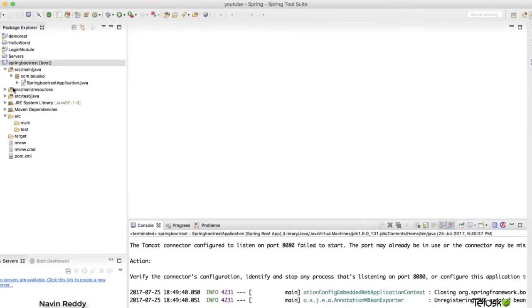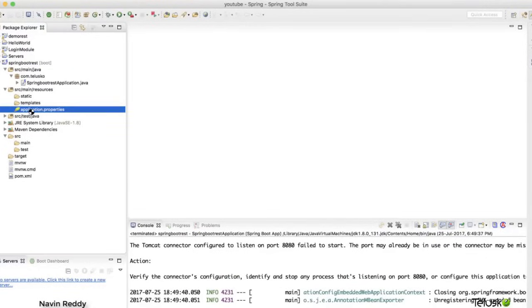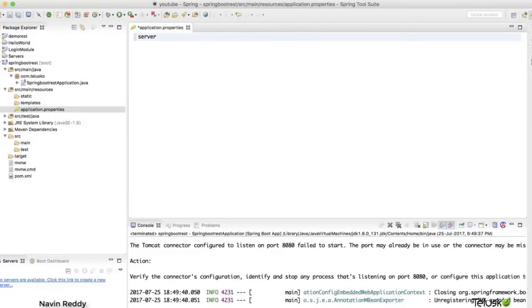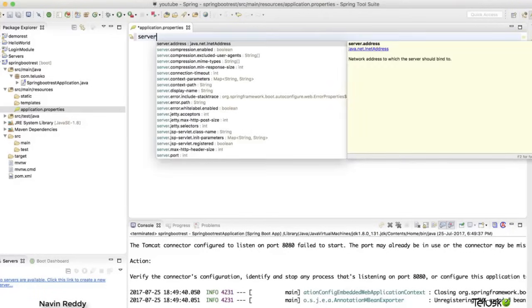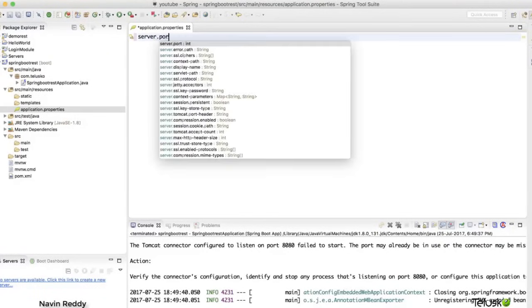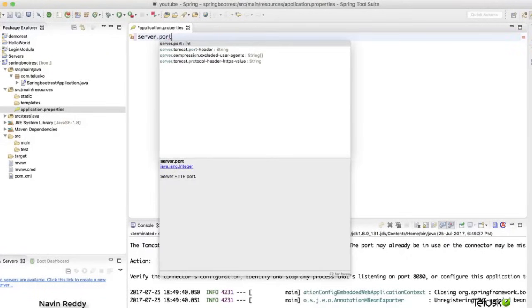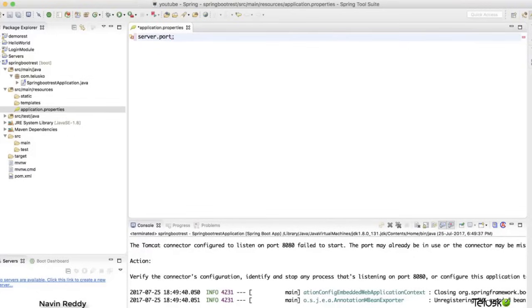What I will do here is change my port number. In case you are facing the same issue, you can change your port number. You can just go to the application.properties file and say server.port. Again, my intention here is not to teach you what Spring Boot is and how to configure this stuff. You can learn that in a different course on Spring projects, right? But if you want to change your port number, that's very easy. Just go to application properties and change your port number to 8081.